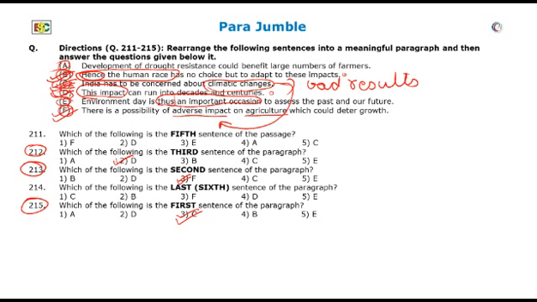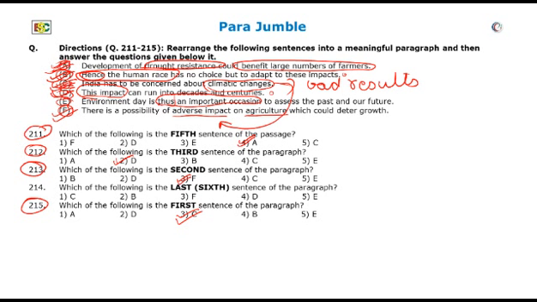If you notice sentence A, it also gives such a measure which can be used to counter adverse impacts of climatic changes. These measures are development of drought resistance, which will benefit large number of farmers. Clearly, sentence A can be the fifth sentence of the paragraph. Mark question number 211 with sentence A or fourth option.